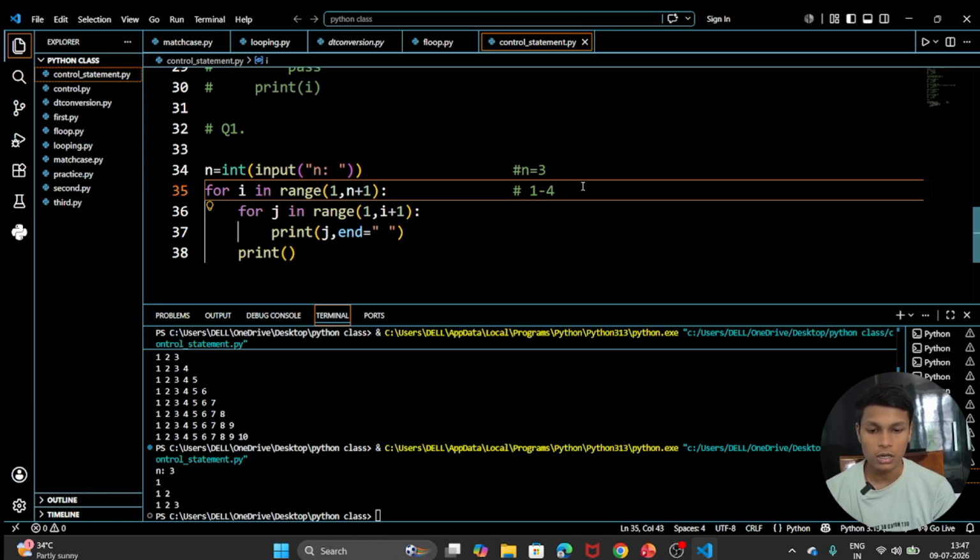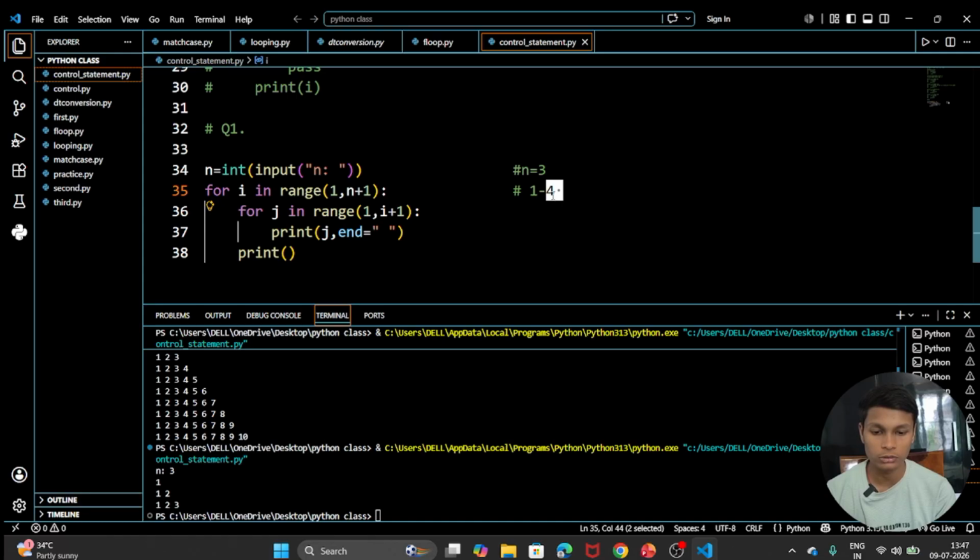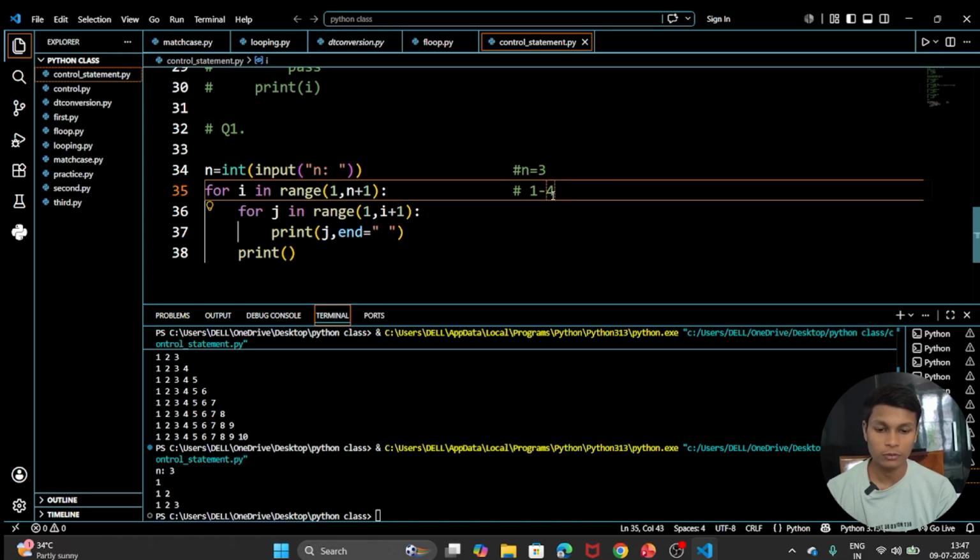But a thing to notice is that this 4 is not included, because the stop works as n minus 1, so it will be 3. So 1 and 3 both are included.